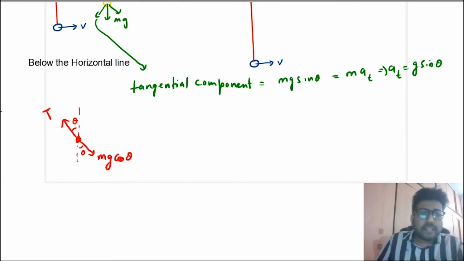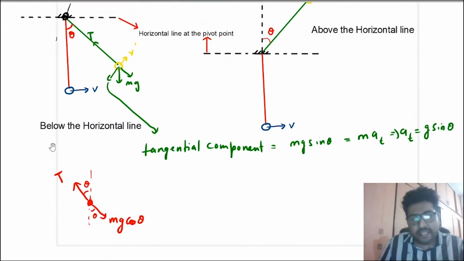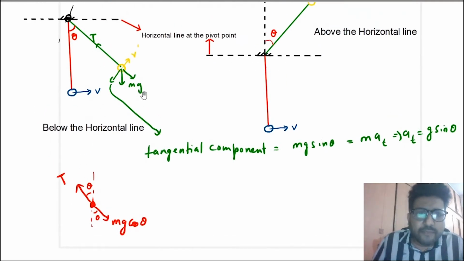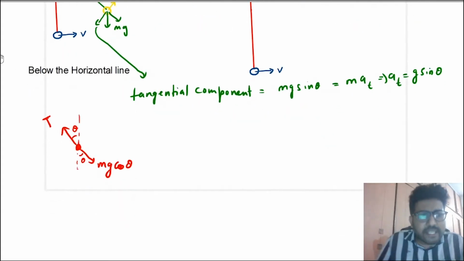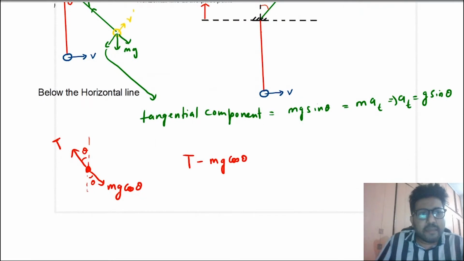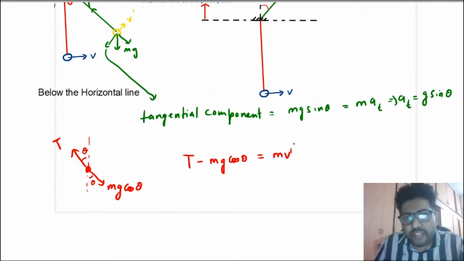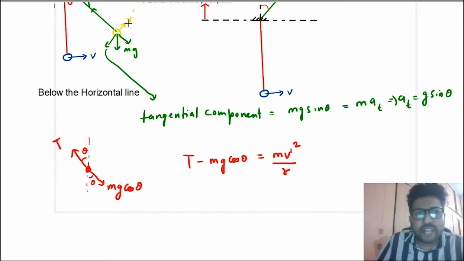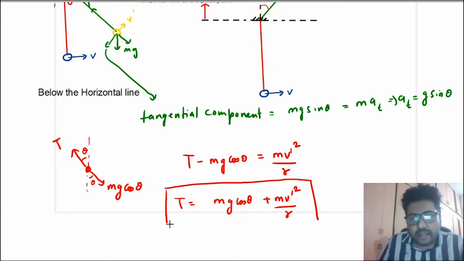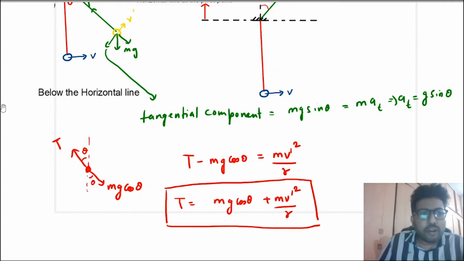So now in this case we will not balance the force vertically. T cos theta is not mg. In this case you will say that there is a centripetal force in this direction. So you will say that T minus mg cos theta is the net centripetal force towards the center. And T minus mg cos theta will be equal to mv dash square by r, because at this point the speed is v dash. So the tension at this point is mg cos theta plus mv dash square by r. So this is the tension at a point which is below the horizontal line.